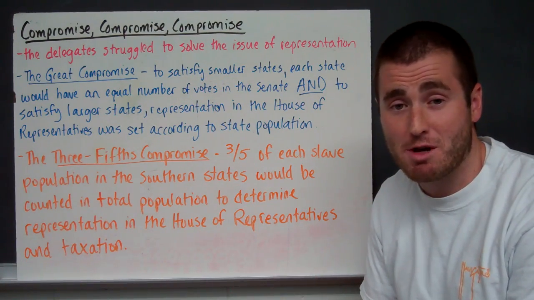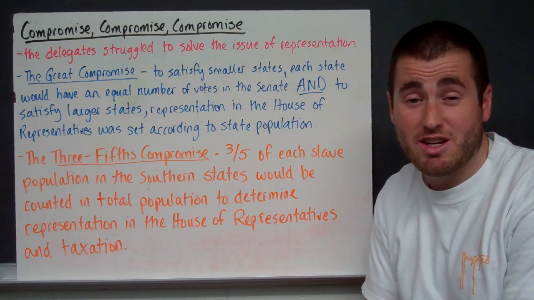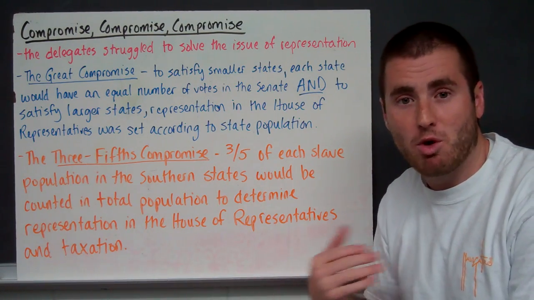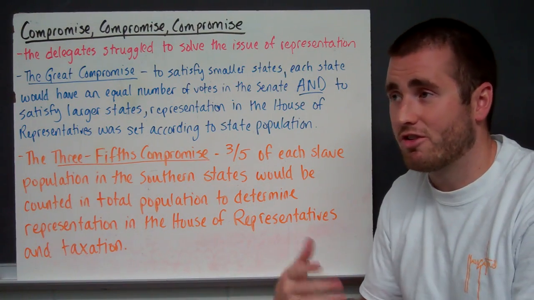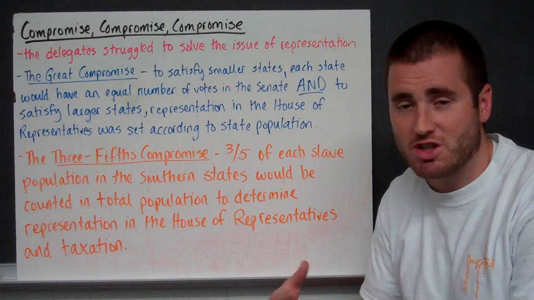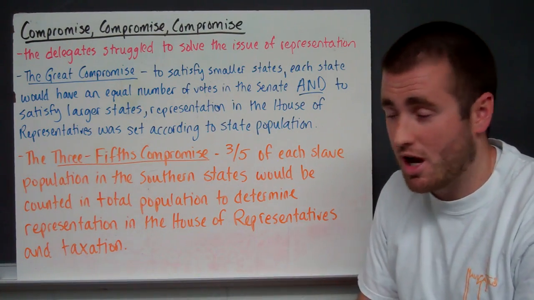Now the southern states came up and said, whoa, all right, we have a lot of people in our states that aren't necessarily considered a part of our government right now, but we would like for them to be counted. Obviously, we're talking about the slaves. All right, the South had captured and forced slavery on a ton of African Americans at this time, and so they came up with a 3/5 compromise.